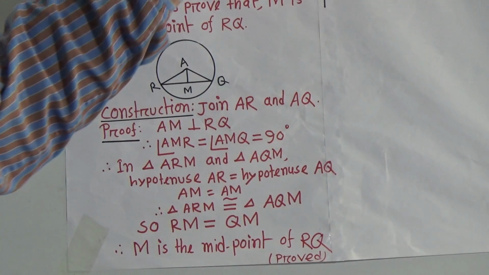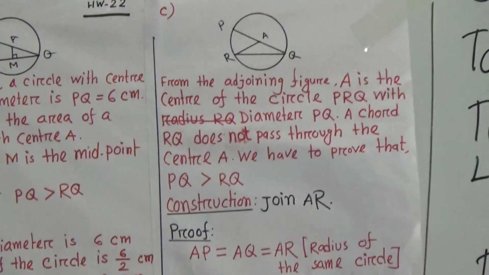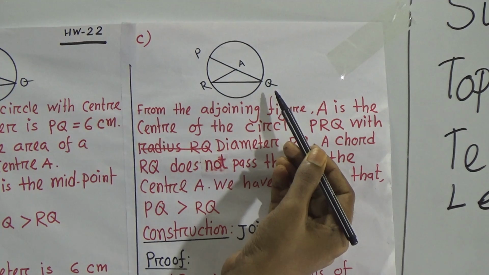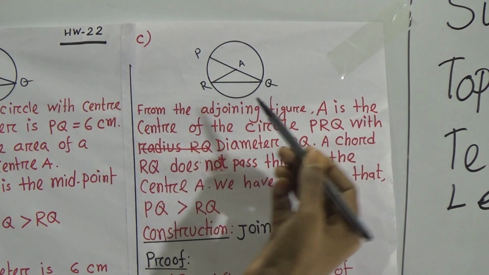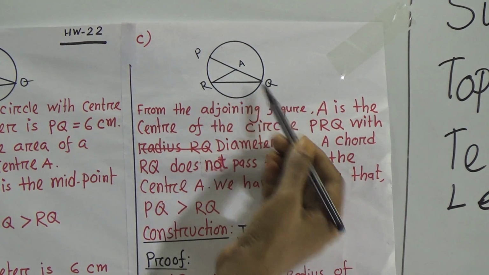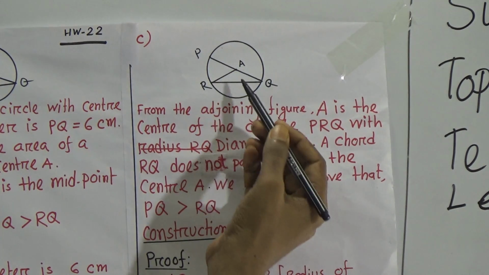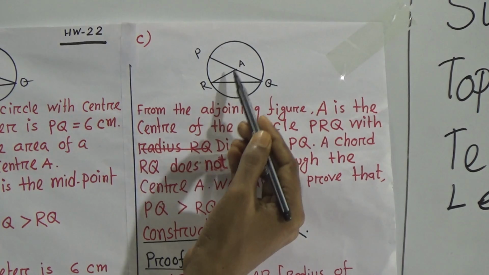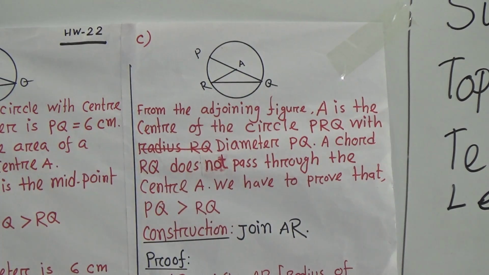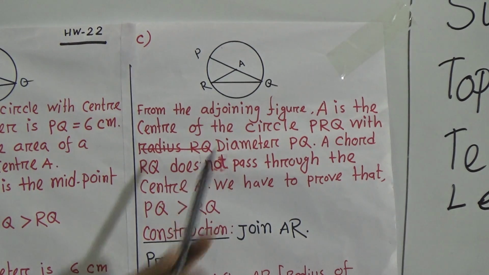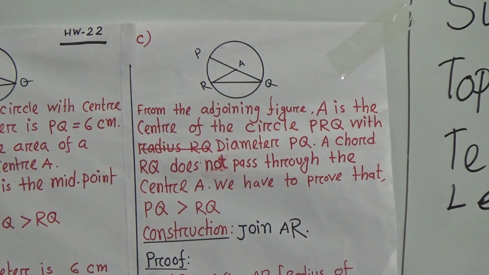And you see the C number, this is the same. Look, PQ is the diameter and RQ is any chord. Okay, you see RQ is the chord and PQ is the diameter. Now join AR, then you see ARQ is a triangle. Now we compare in this triangle ARQ.